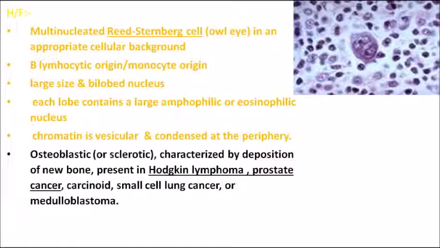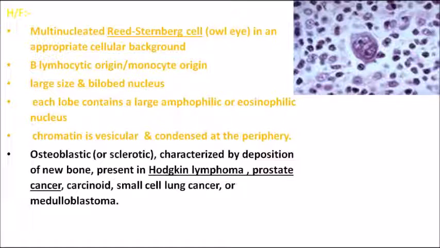Okay, so histologically, if you see under the microscope, this is the Reed-Sternberg cell in that picture. It has an owl eye kind of appearance. They are actually multinucleated cells. That is why that appearance comes.